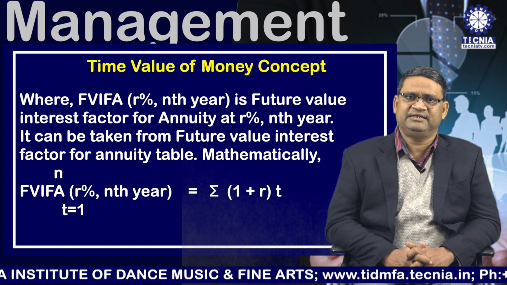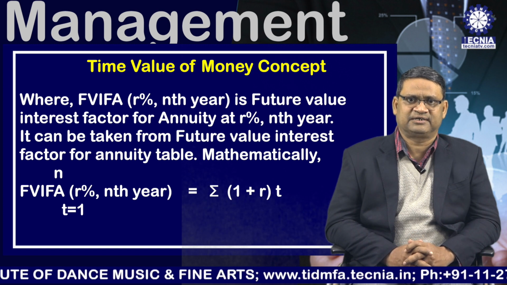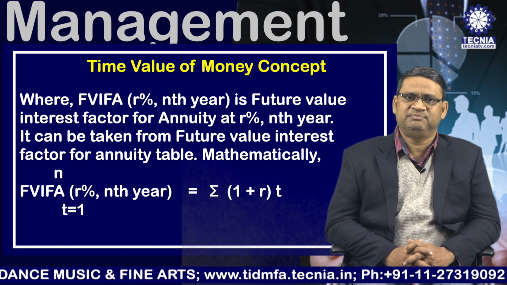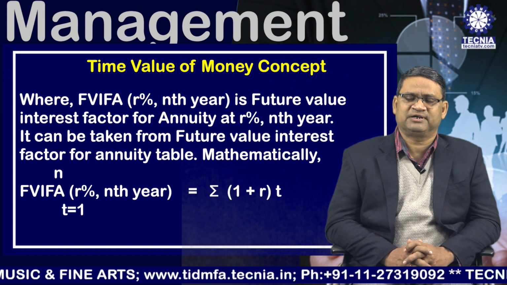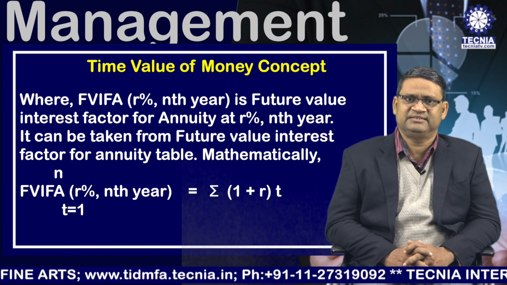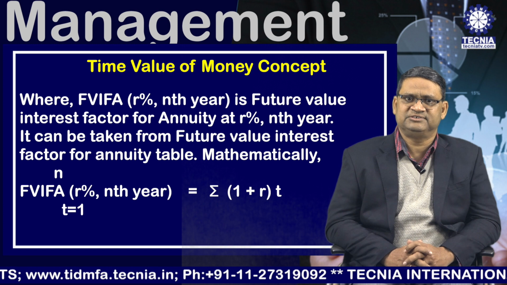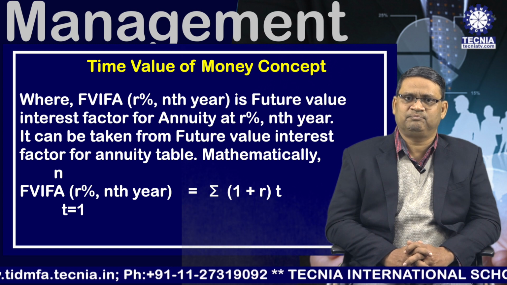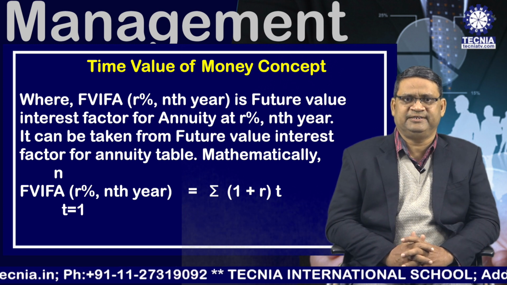It can again be taken from the future value interest factor for annuity table. Mathematically, future value interest factor for annuity at R% nth year is equal to sigma t equal to 1 to n (1 plus R) to the power t.